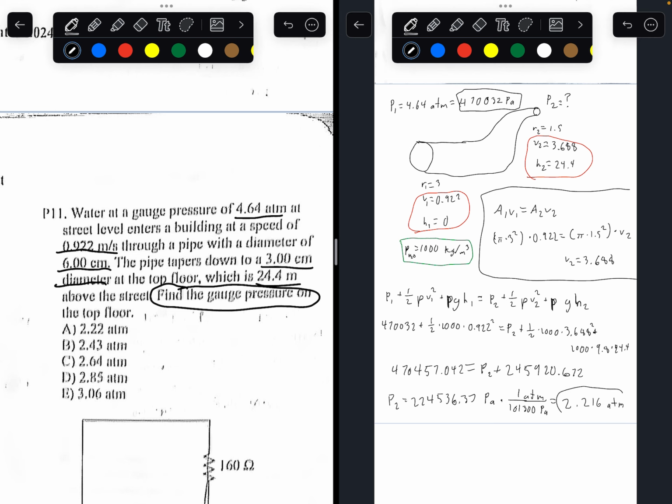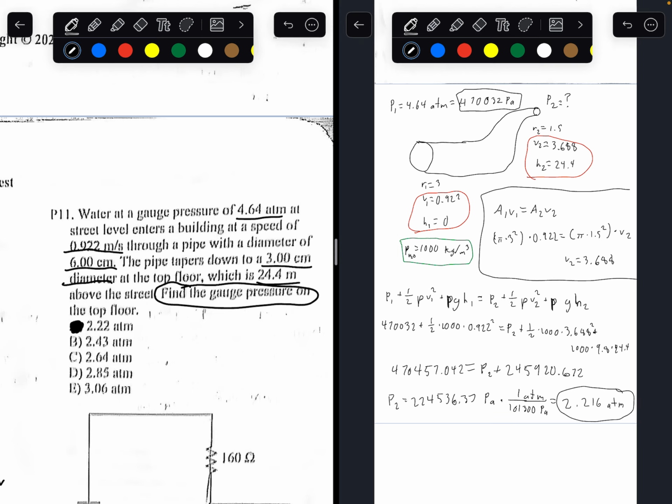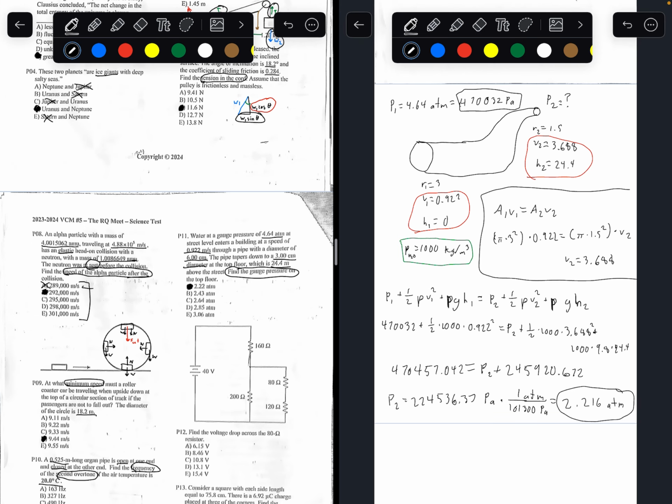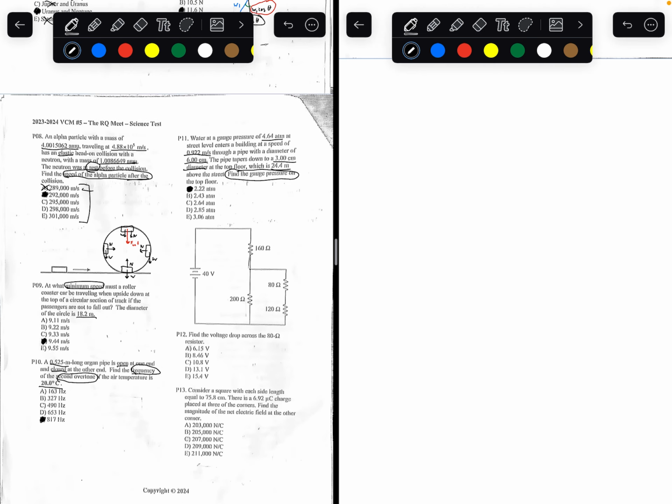That's the gauge pressure on the second side. That would be the answer. So 2.216 rounds closest to 2.22. So the answer to number 11 is going to be A. Number 12.